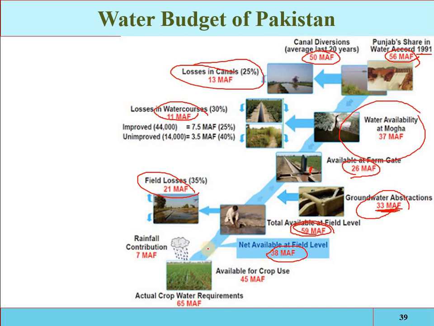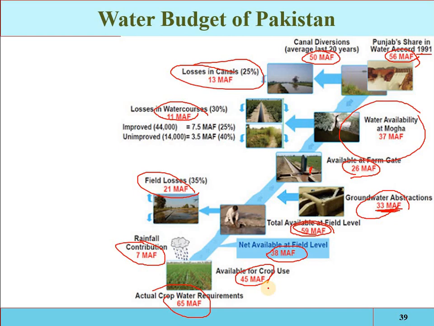Now 7 million acre feet of water is contributed from the rainfall. So 45 million acre feet of water is available for the crop, but the water requirement for the Punjab province is 65 million acre feet. So there is almost a 20 million acre feet difference. Meaning 65 is the demand, the requirement, and only 45 is available.